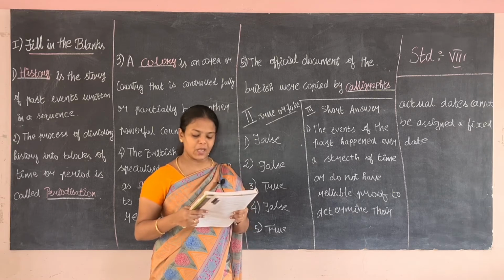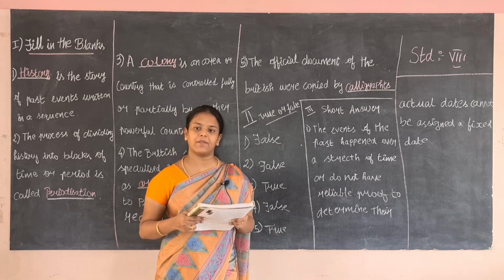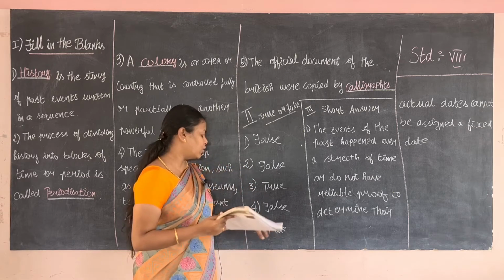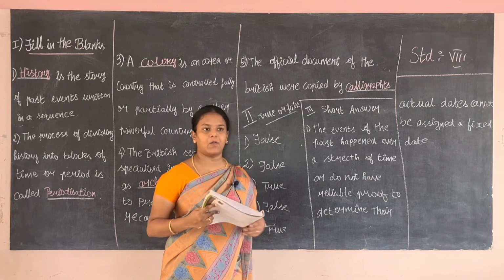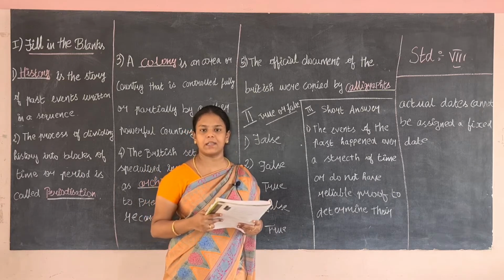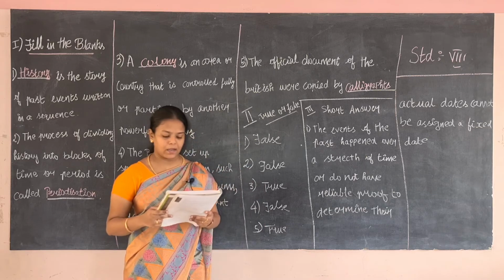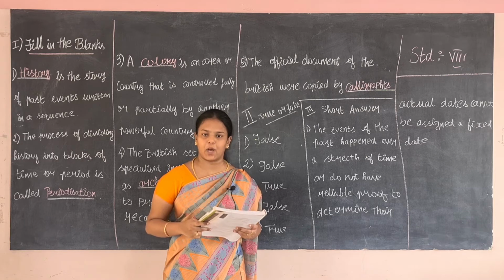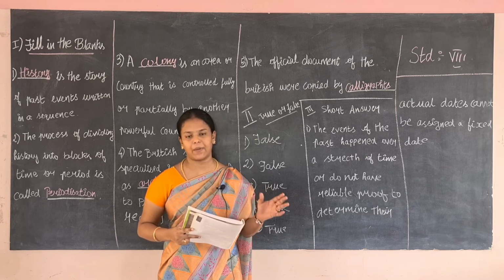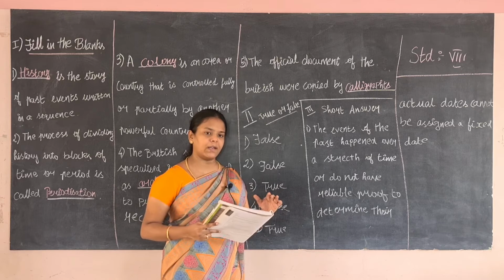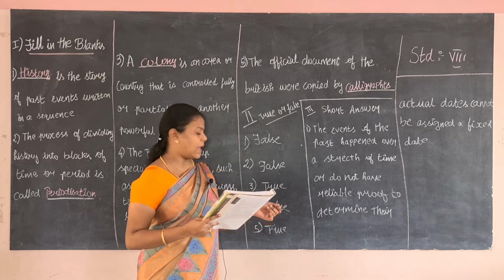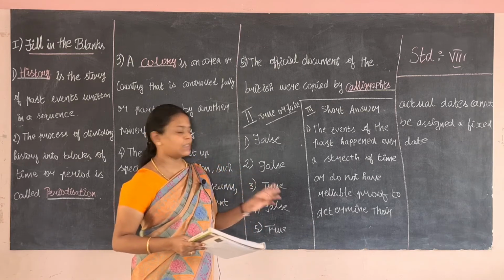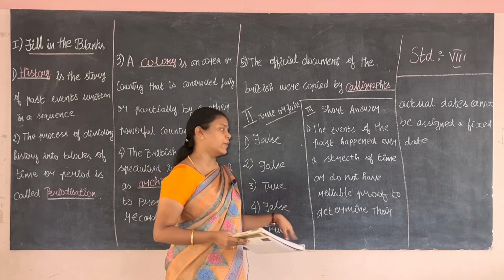The fifth question is, newspapers such as Kesari and Amrita Bazar Patrika reported on different issues, problems and aspirations of India. Whether it is true or false, it is true. Newspapers like Kesari as well as Amrita Bazar Patrika reported different issues and problems, and the aspirations of all the Indian people. It is 100% true.